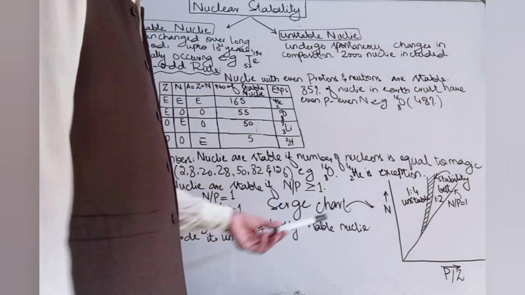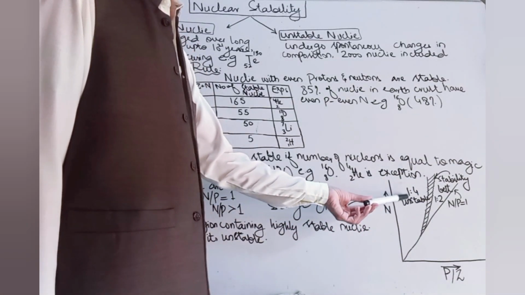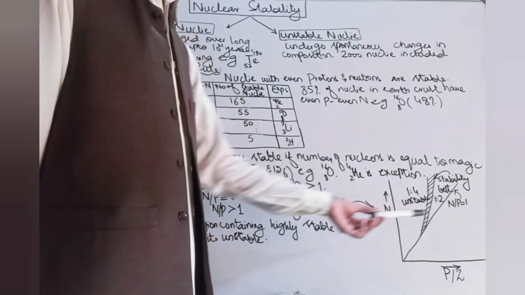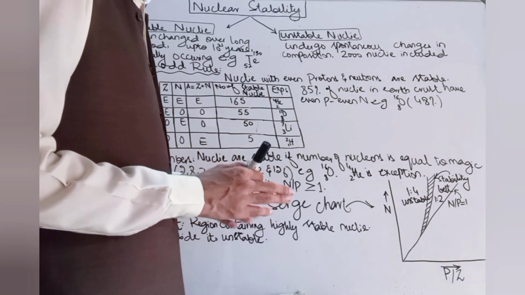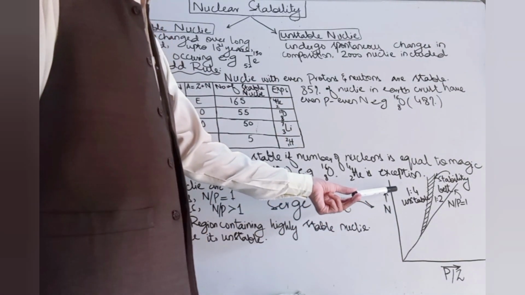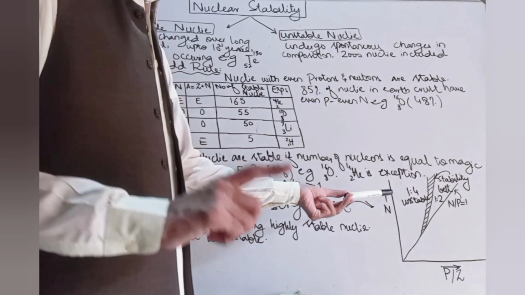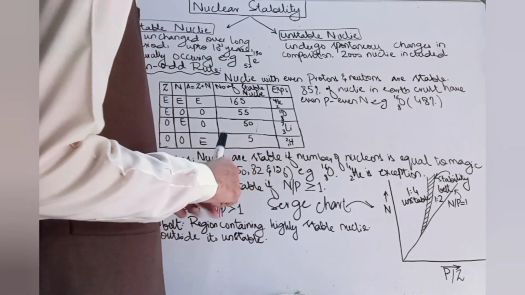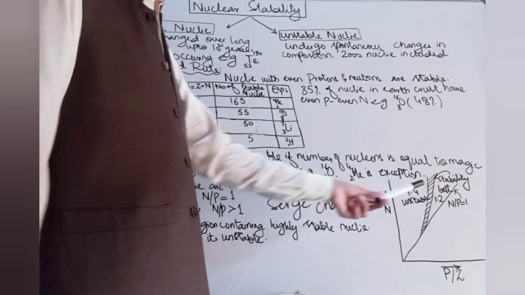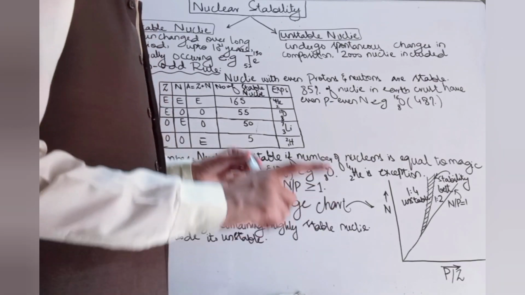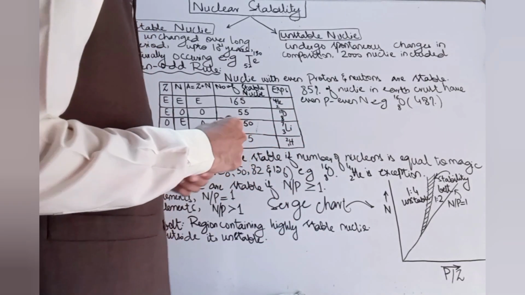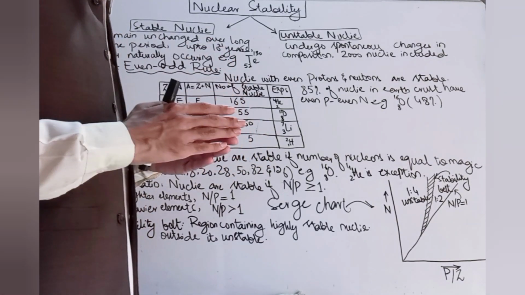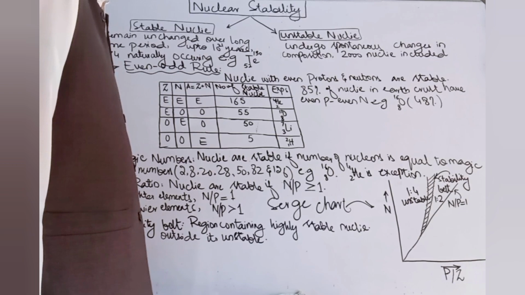So all those nuclei that fall on this side of the stability belt, or below this line, are considered unstable. In this region, the proton to neutron ratio is 1:4. That's also unstable. In this region, or in the stability belt, the ratio is 1:2, and that's stable. So below this stability belt, nuclei are also unstable. So all those nucleons found within the stability belt have special stability. So this was all about nuclear stability.